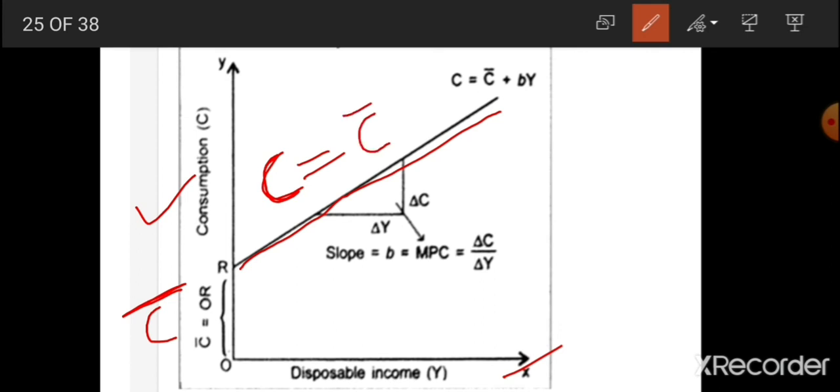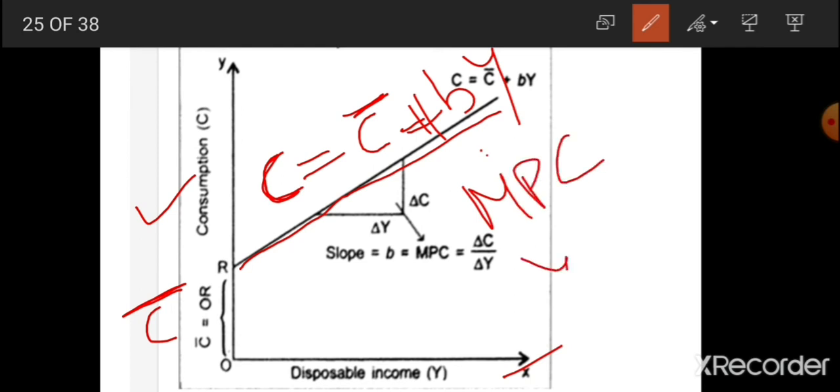One is the C bar, meaning the consumption at zero level of income, and the other is dependent on income. Consumption expenditure will have two components. One independent of income, which is known as C bar, and secondly which is dependent on income. As income increases, consumption also increases. So it is BY, where B means MPC and Y means income.